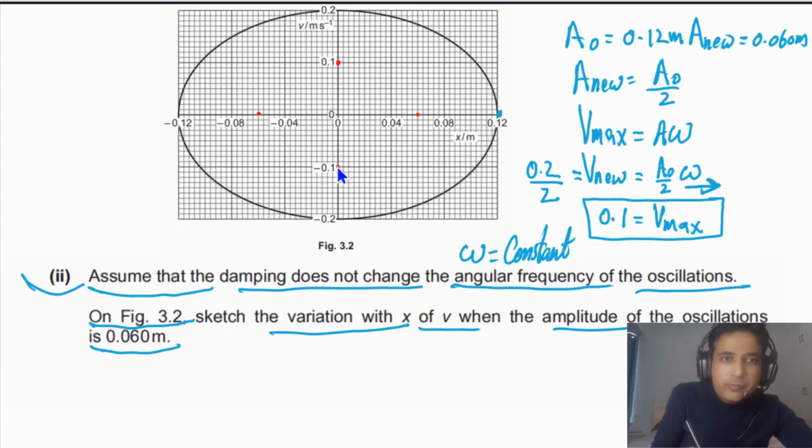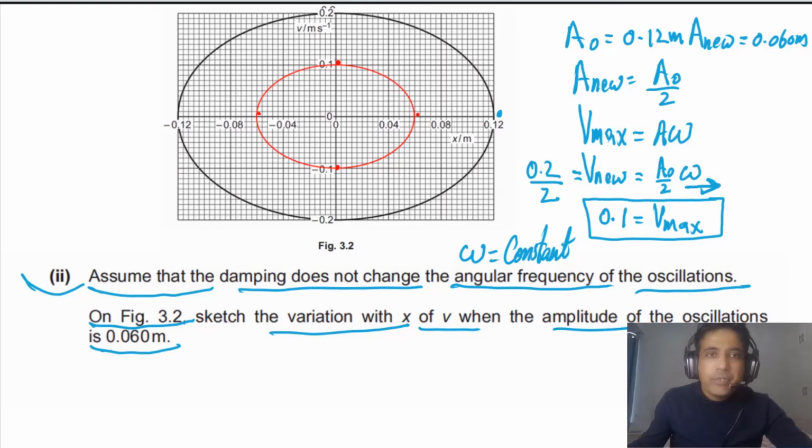Now simply we need to connect these points. Let me show you how you can do it in a beautiful way. This is simply how you can sketch. So this is our final answer. This is how you need to sketch this curve. If you sketch like this, you will get 2 marks for this question, because the total marks for this question are 2. So these points are important. This point is very important.